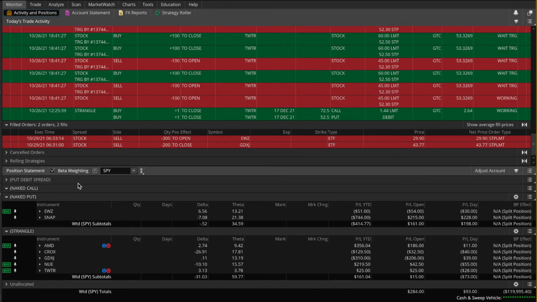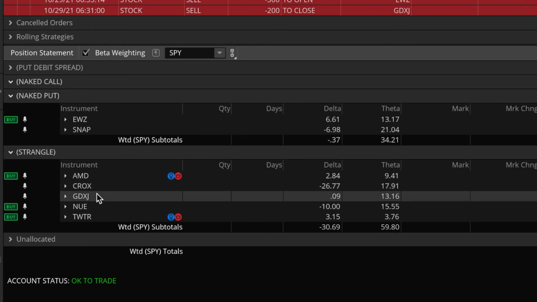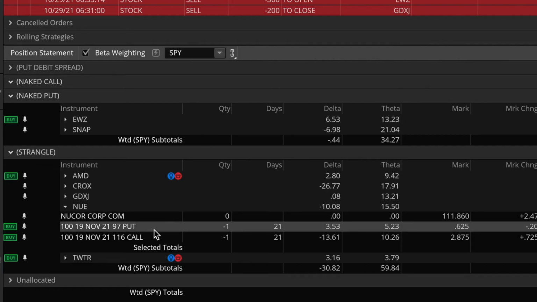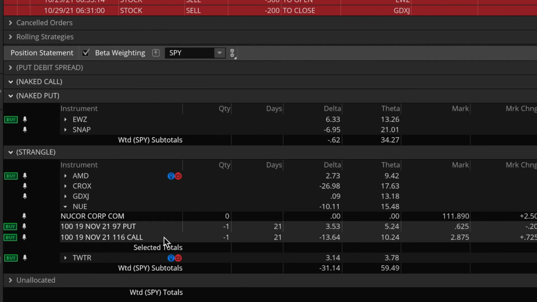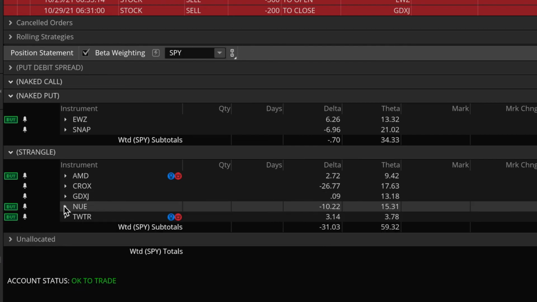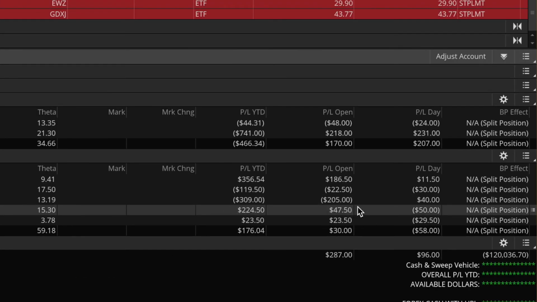And now we'll come back. And we already talked about my GDXJ position, so I'll move on to my NUE short strangle. And fortunately, no adjustments and no losses at all yet on this position. The only downside is just like my Crocs position, NUE is pretty close to my call strike at the moment. And you can see right here, the current trading price for NUE is just below 112 bucks per share. So not that close to my call strike, but still close enough to where I'm only up on this position by $47 as of right now. So definitely a long ways away from hitting my profit target on this one because I am trying to make at least 200 bucks on this strangle here.